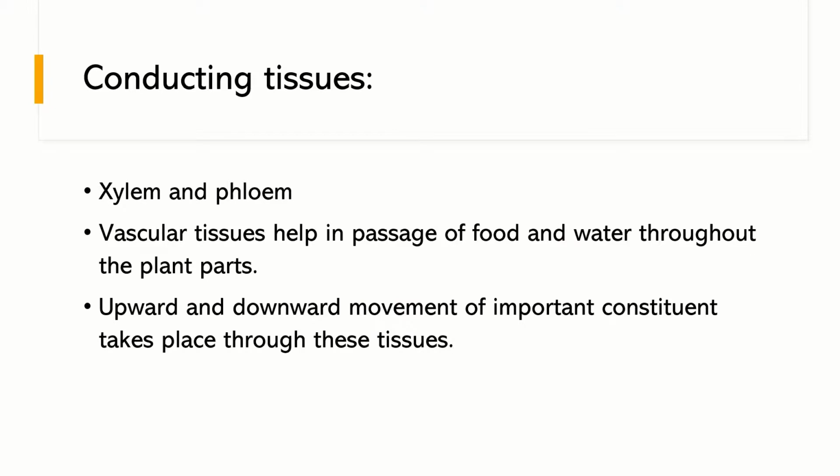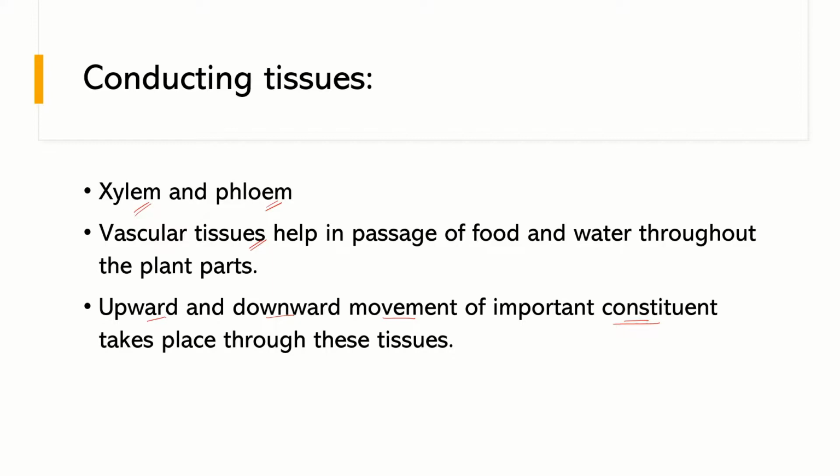So now we will discuss the third type of permanent tissues, that are conducting tissues. Conducting tissues are mainly helping in the transport of water, food and organic material to every plant part. These conductive tissues are also known as vascular tissues, and vascular tissues mainly have xylem and phloem. Xylem and phloem play a role in the passage of important constituents, flowing in upward and downward movement of the plant parts.